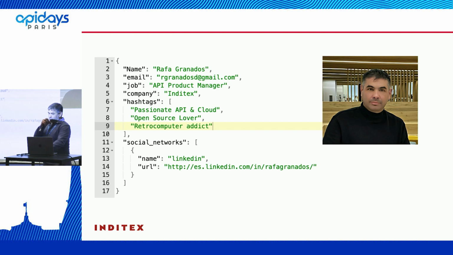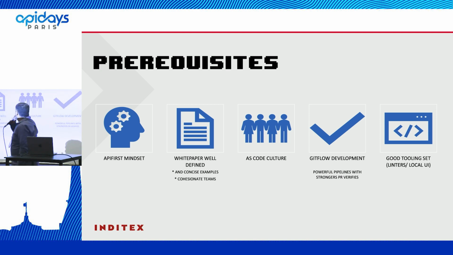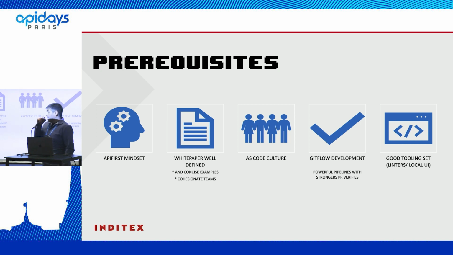So let's go with the pre-requirements that we need before starting to play with the API scoring. What does a company need to start to play this game? First of all, the company has to keep in mind the API first model. Of course, if the company doesn't have this model, we can't continue working. So game over, that's finished, and that's it. Of course, we need to have a white paper, well defined.